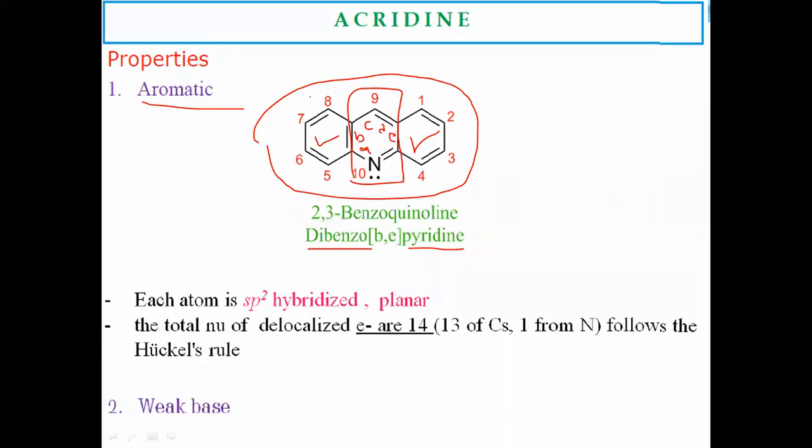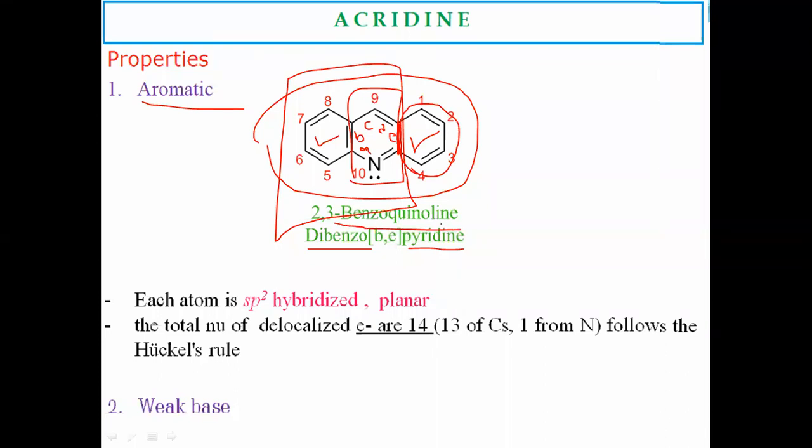If you see the structure, this is a part of quinoline. In the quinoline ring structure, this junction is a 2,3 junction, while this other benzene ring is fused on quinoline. That's why the name is 2,3-benzoquinoline. The numbering starts from this benzene ring: 1, 2, 3, 4, 5, 6, 7, 8, 9 and 10.